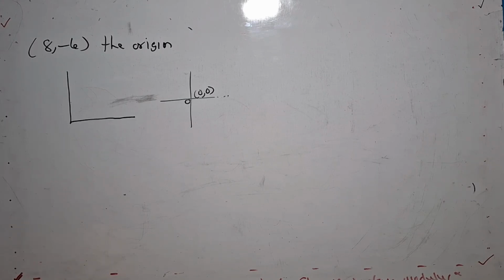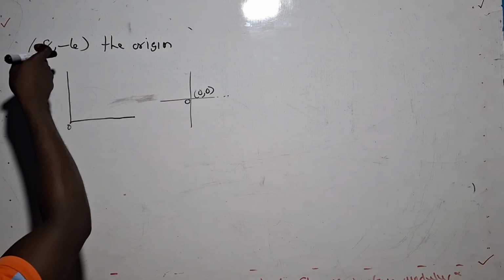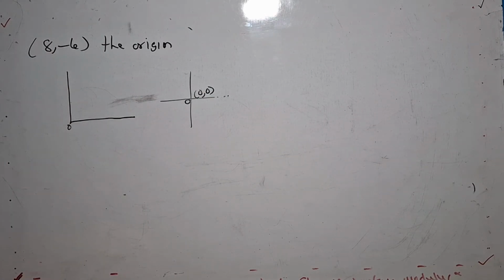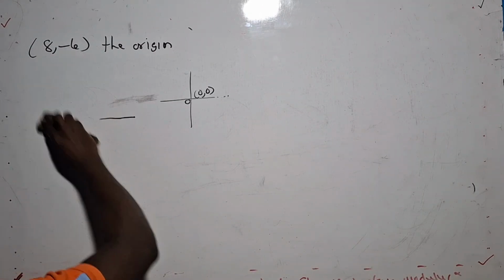So don't be confused. Understand the simple tricks in this, and you are good to go. So from here to here, the origin is (0, 0).